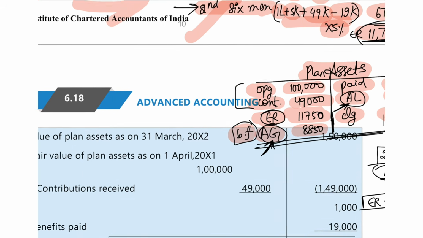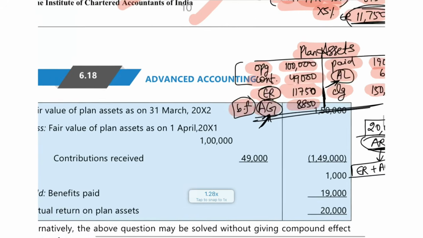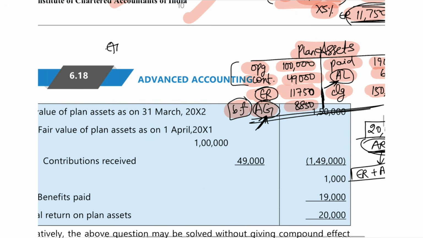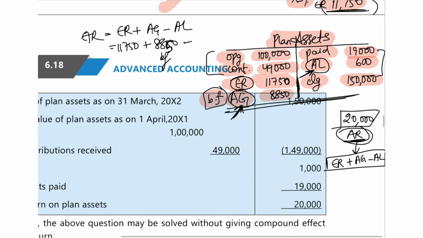So now if you find out here, what will be your actual return? Your actual return will be expected return plus actuarial gain minus actuarial loss. So expected return is 11,750 plus actuarial gain is 8,850, which we got as balancing figure, minus actuarial loss of 600 rupees. This will come as 11,750 plus 8,850 minus 600, which is 20,000, your actual return.